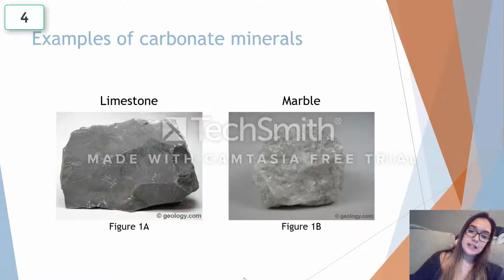You can see them on a daily basis, or you even see things that you didn't know are made out of limestone and marble. You can also tell that they are carbonate because of the properties I talked about on the last slide: limestone is a lightly colored rock with a white streak, and marble is basically transparent.